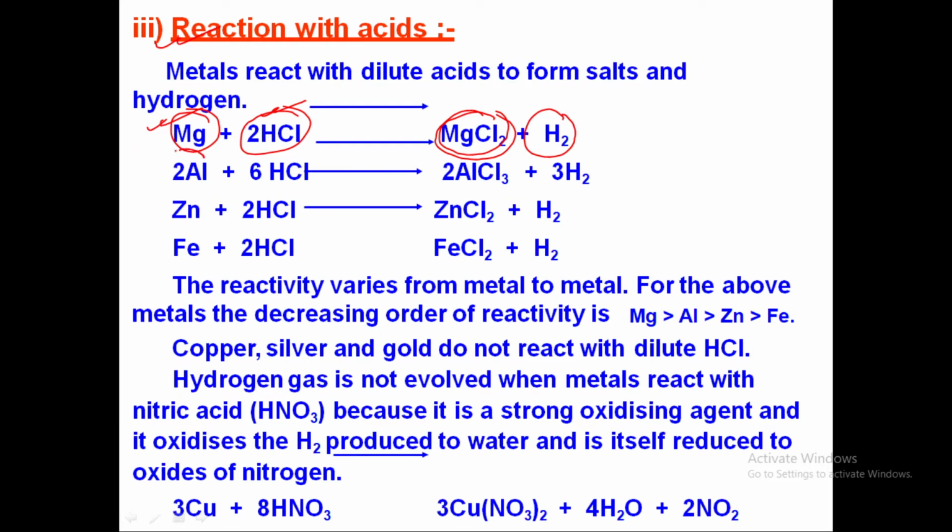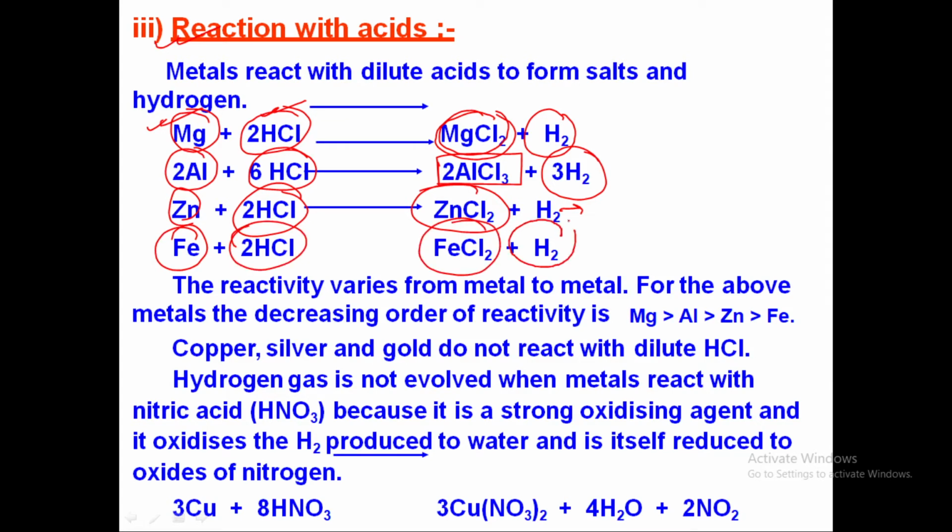So you can see that whenever aluminium is allowed to react with HCl, hydrochloric acid, it forms aluminium chloride and then you have the release of hydrogen. Now if zinc reacts with hydrochloric acid, it forms zinc chloride and the release of hydrogen. Now when iron reacts with HCl, it forms ferrous chloride and hydrogen.